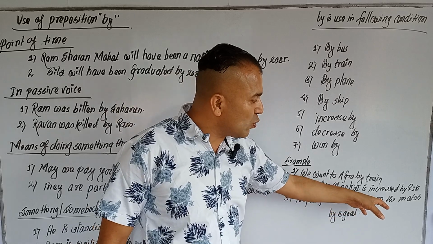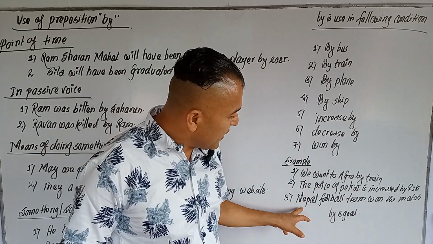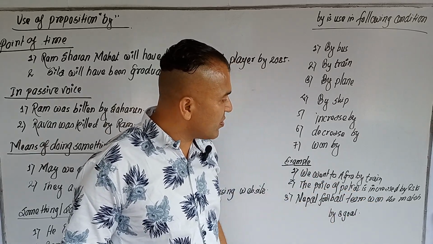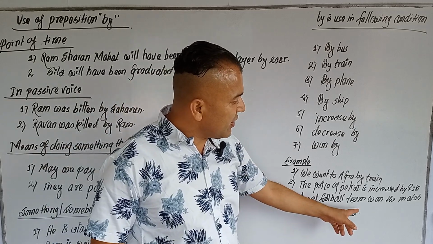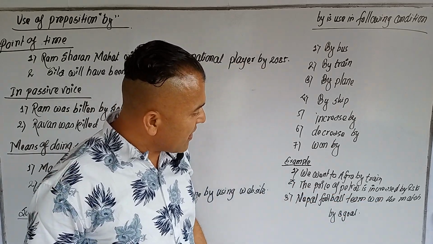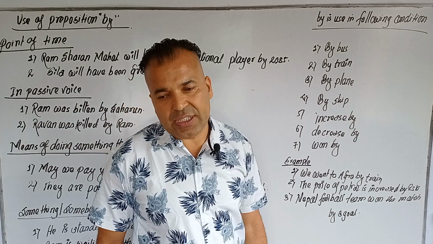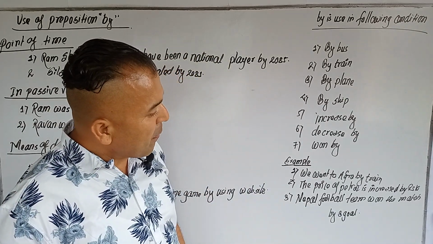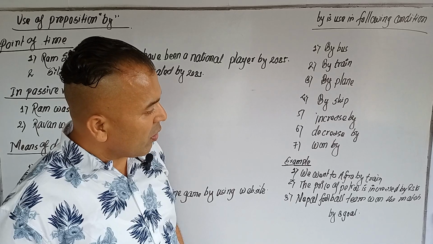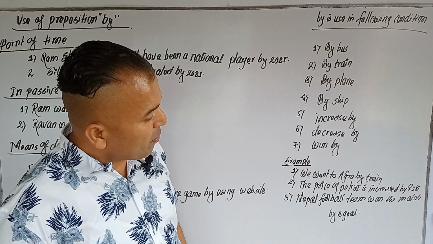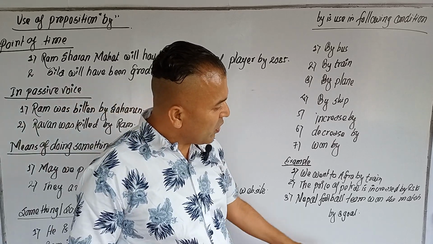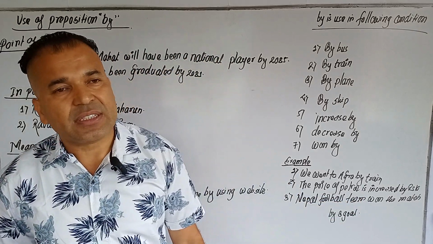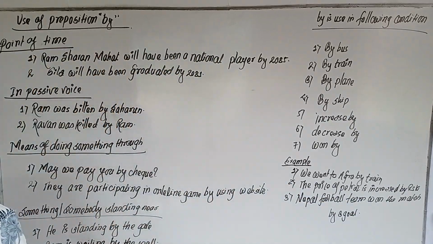Nepal won the football match by 3 goals. Won by 3 goals. Won the match by 3 wickets. Won the match by 3 goals. Yes, these are the examples where we use by.